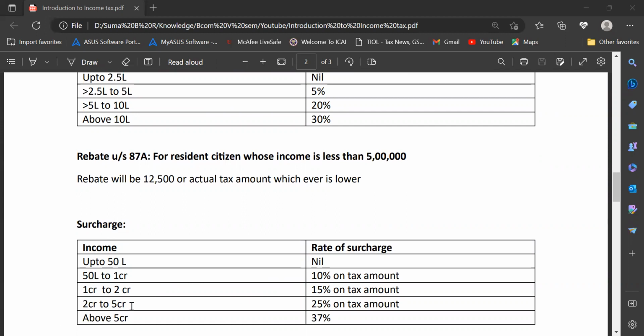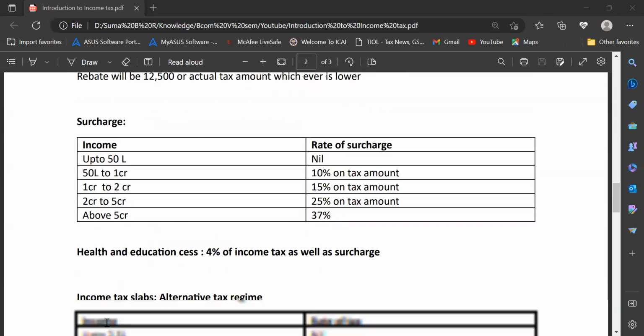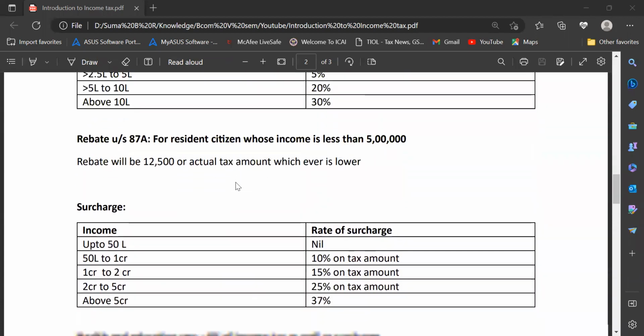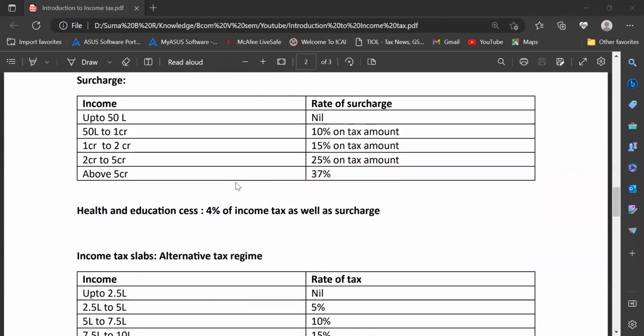Then the second slab is 1 crore to 2 crore. If it is 1 crore to 2 crore, the rate of surcharge will be 15% on the tax amount. If it is 2 crore to 5 crore, then it will be 25% on the tax amount. If it is above 5 crore, 37% on the tax amount. Above all of this, there is something called health and education cess, that is 4% on income tax plus surcharge.